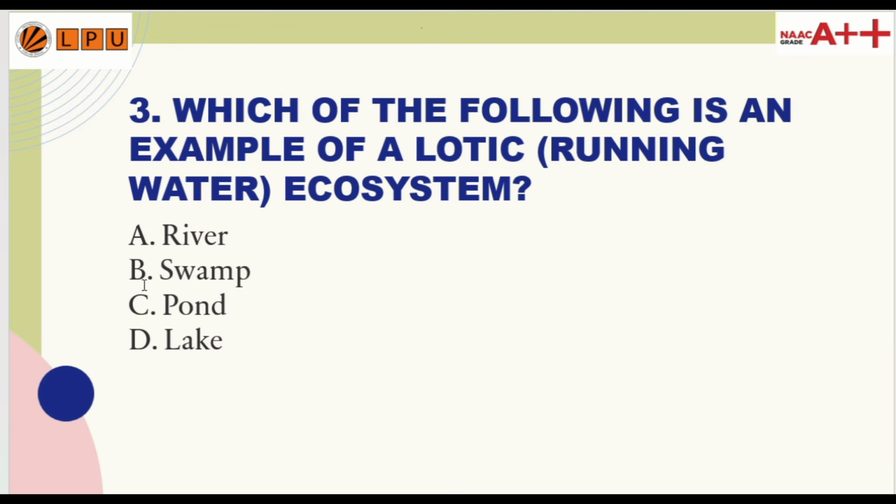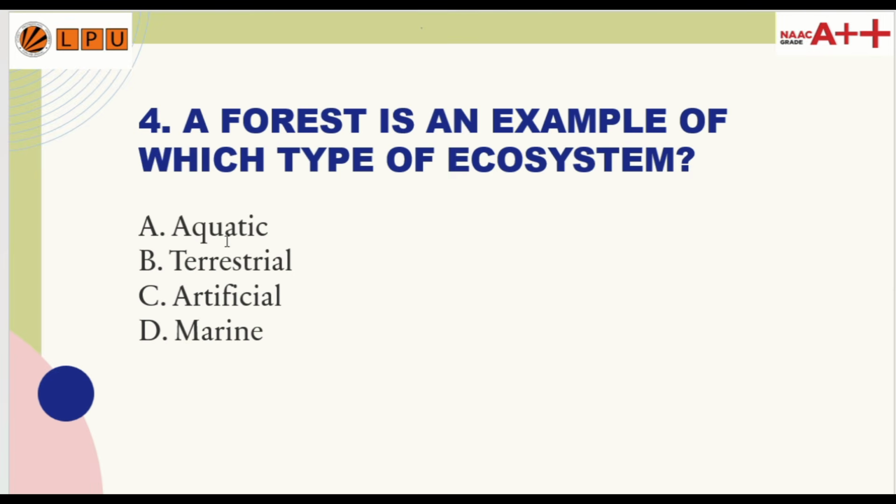Question number 3. Which of the following is an example of a lotic ecosystem? Option A river, option B swamp, option C pond, option D lake. So the correct answer is option A.